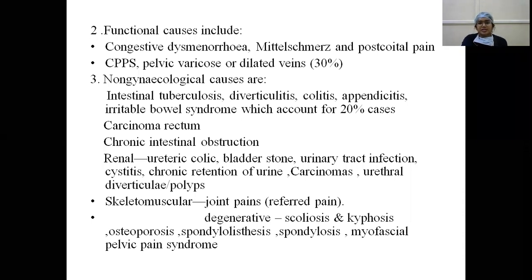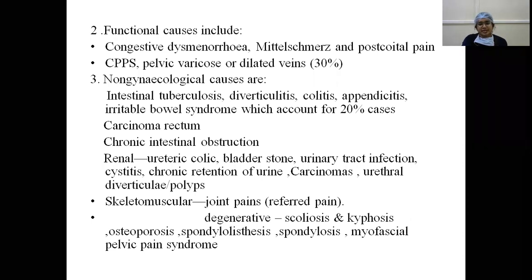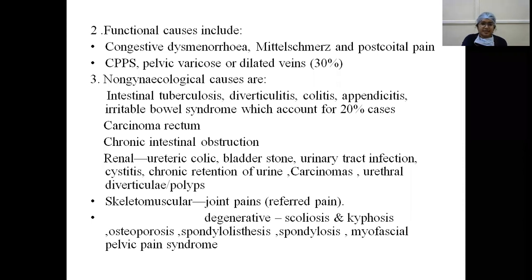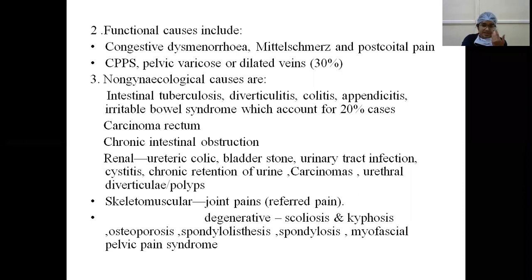Intestinal tuberculosis, diverticulitis, colitis, appendicitis, irritable bowel syndrome, which account for 20% of the cases, carcinoma of the rectum, chronic intestinal obstruction. And the renal causes are ureteric colic, bladder stone, urinary tract infection, cystitis, chronic retention of urine, carcinoma, urethral diverticulae, or polyps. And the skeletal muscular causes are joint pains.